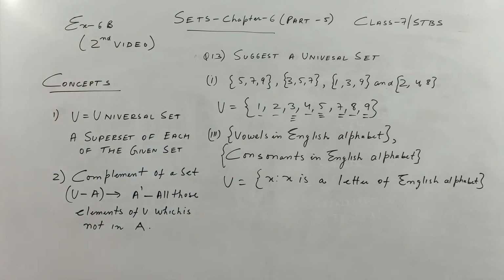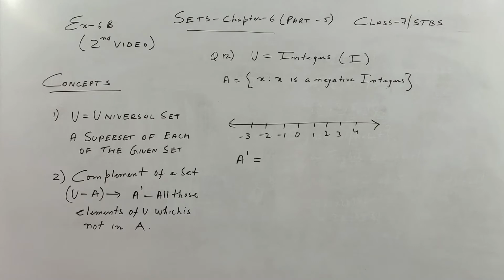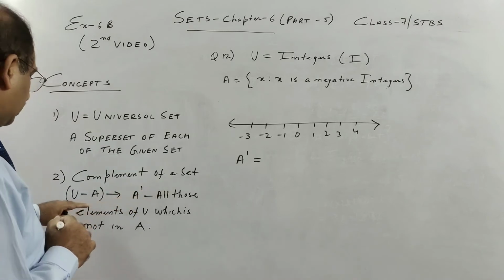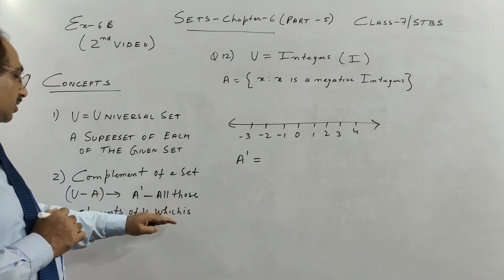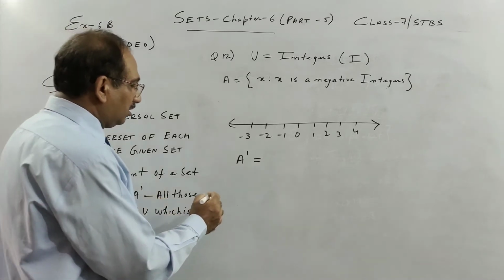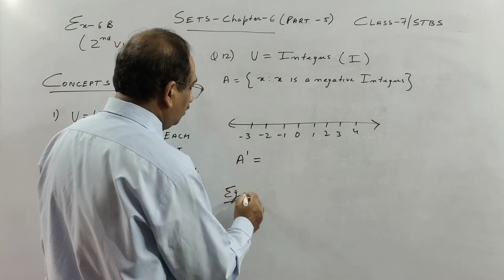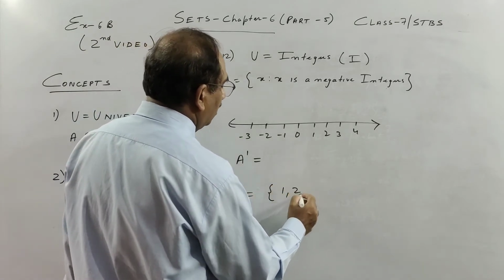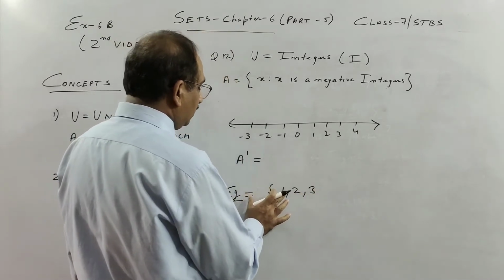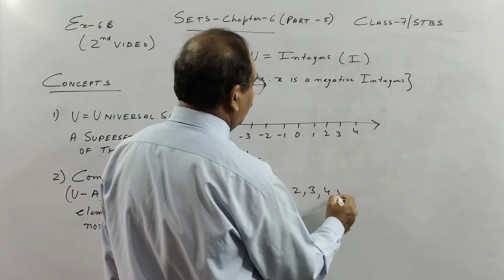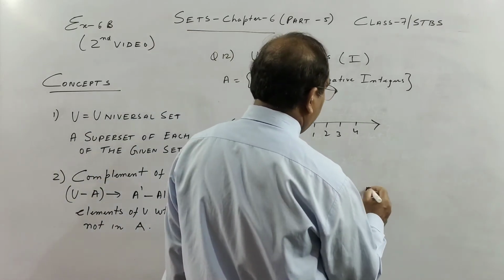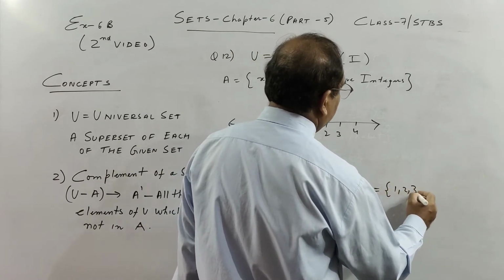Then we move on to the next concept, called the complement of a set. Let us see the second concept, the complement of a set. It is the universal set minus the given set: all those elements of the universal set which are not in A. Let us take one example. I am giving you an example from my side. Suppose our universal set is 1 2 3 4 5, children, and we have a set A which is 1 2 and 3.